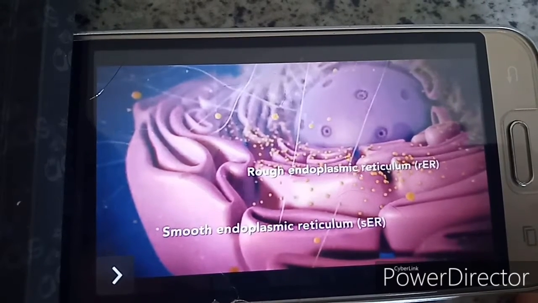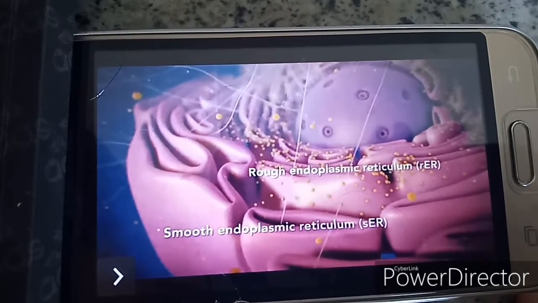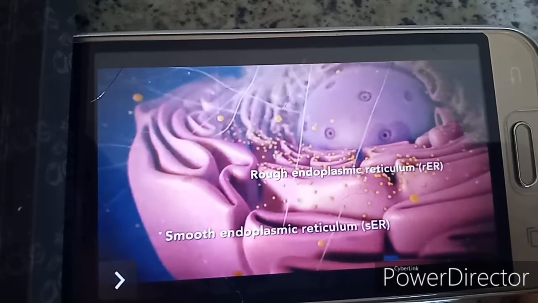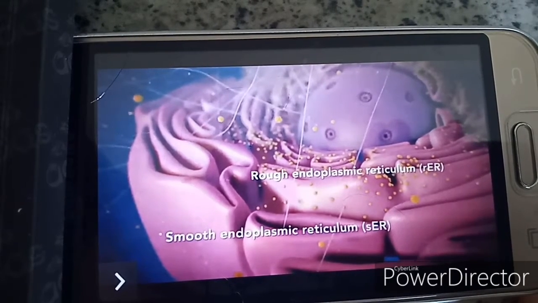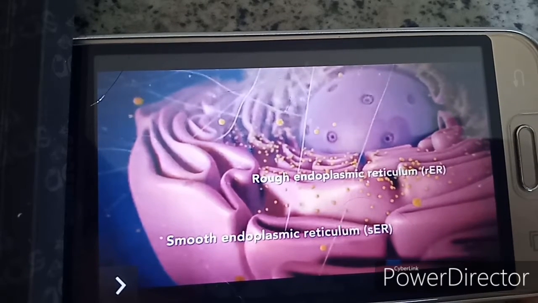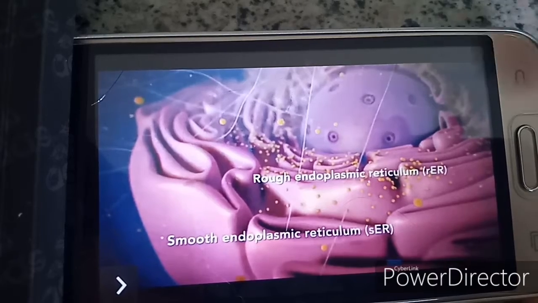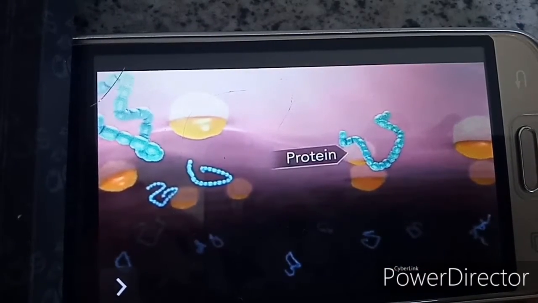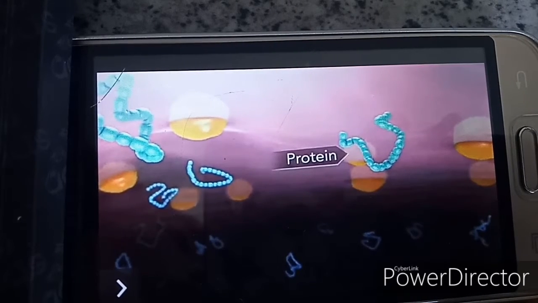The rough ER has ribosomes attached to it, while the smooth endoplasmic reticulum doesn't have ribosomes attached to it. The endoplasmic reticulum is an enclosed passageway for transporting materials, such as protein.